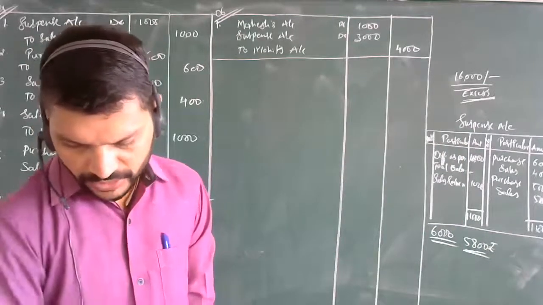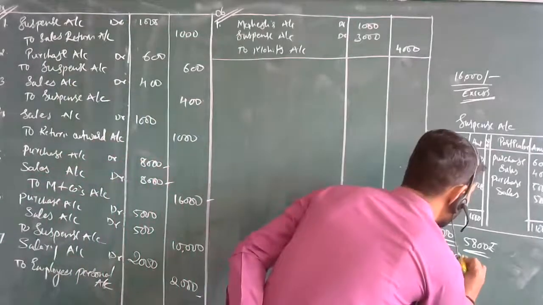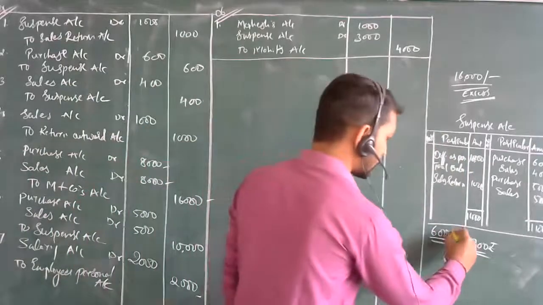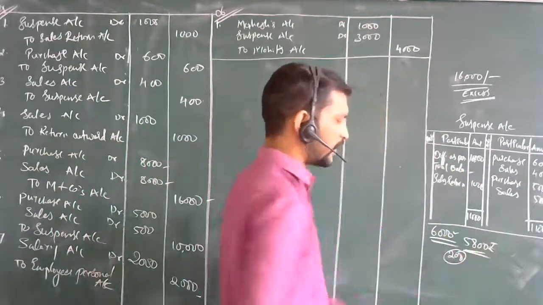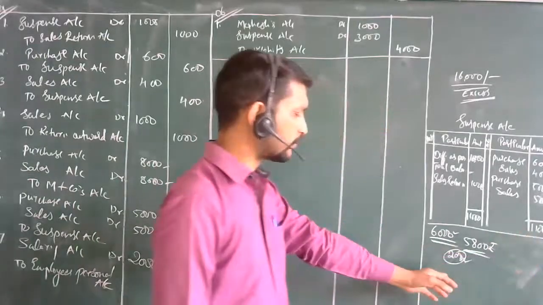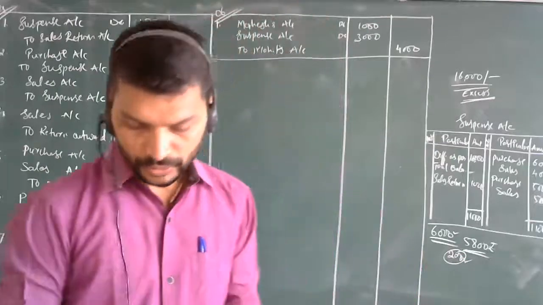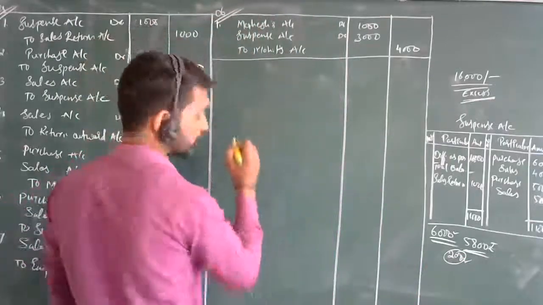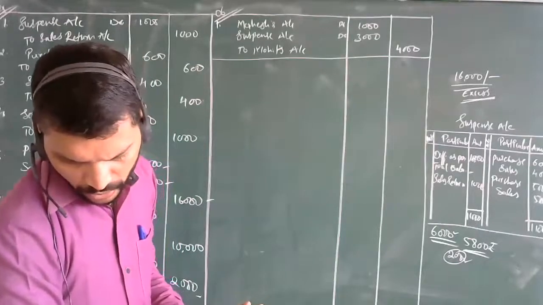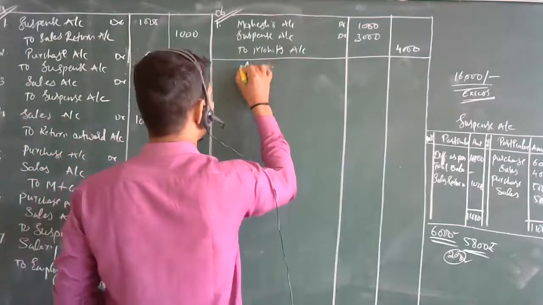Now dishonor of the check means what? There was a discount allowed of rupees 200. This is the discount allowed. So actually it was 6,000, he paid 5,800, and that was dishonored. And here you can say the discount was 200 rupees. So Anurag's, is it Anurag or Arnav? Sorry, the name is Arnav.